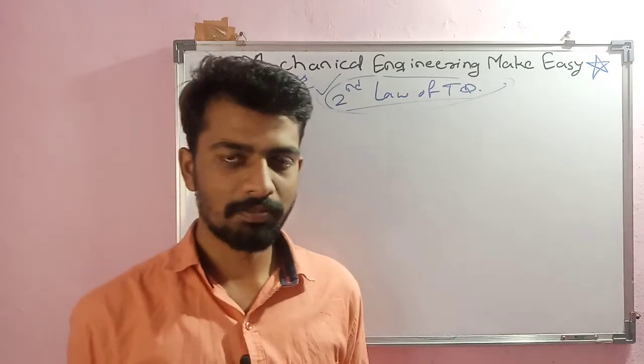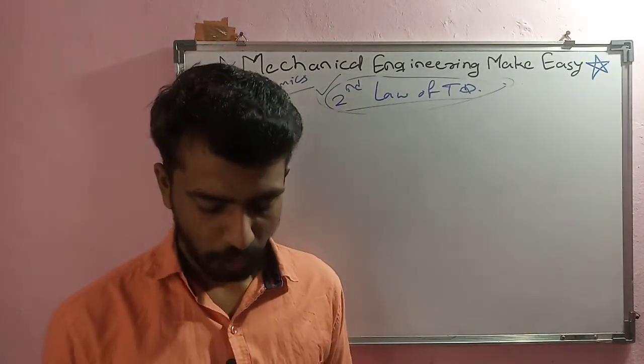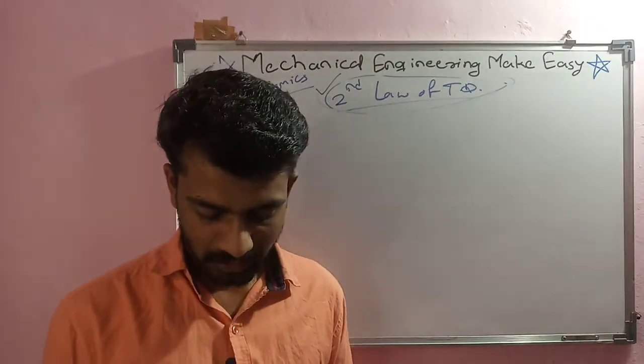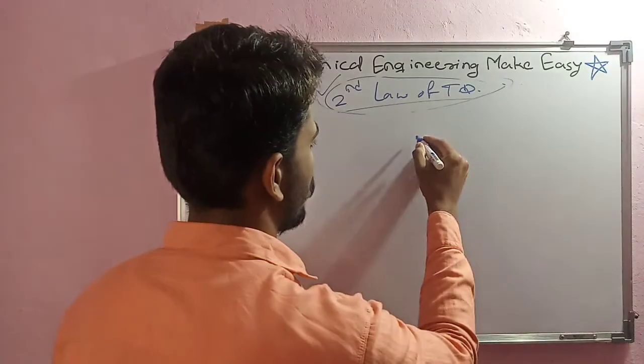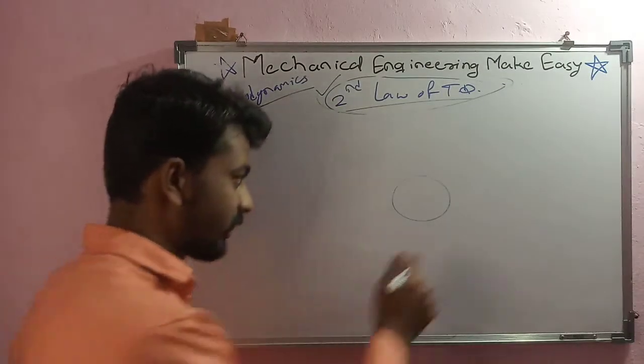The Kelvin Planck statement is that it is impossible for a heat engine to produce net work in a complete cycle if it exchanges heat only with a body at a single fixed temperature. Just consider one heat engine.